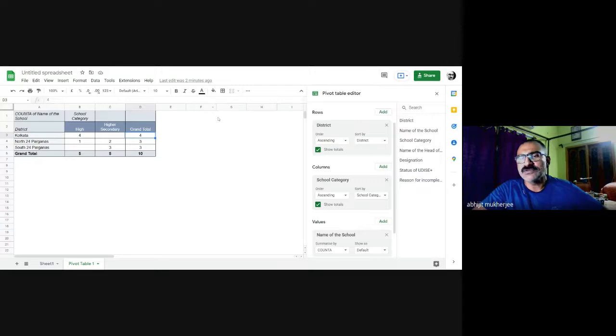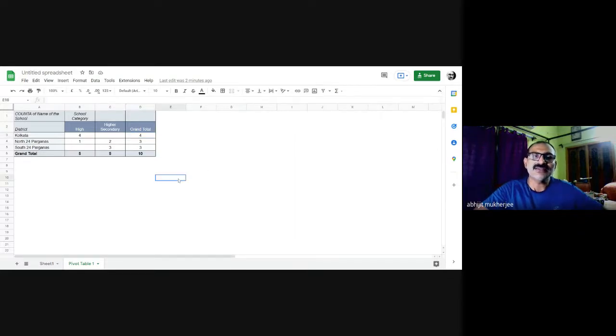I have just used this option to reduce that large data set into a smaller data set. What I can do once more is insert a chart with this data.